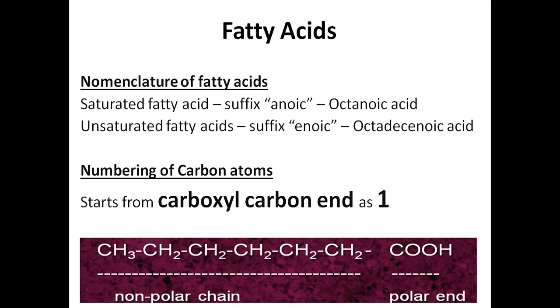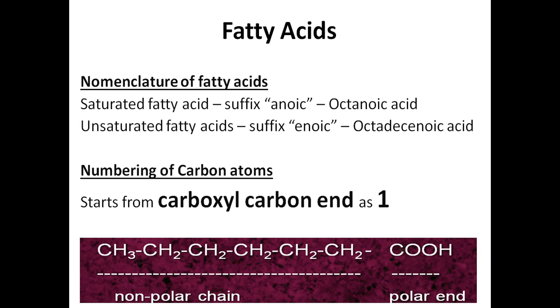Octadecenoic means this is an unsaturated fatty acid. Octanoic means saturated fatty acid. Octadecenoic, because enoic is there, is an unsaturated fatty acid. So by name itself we can come to know whether it is a saturated or an unsaturated fatty acid. So we should follow the nomenclature while naming the fatty acids.